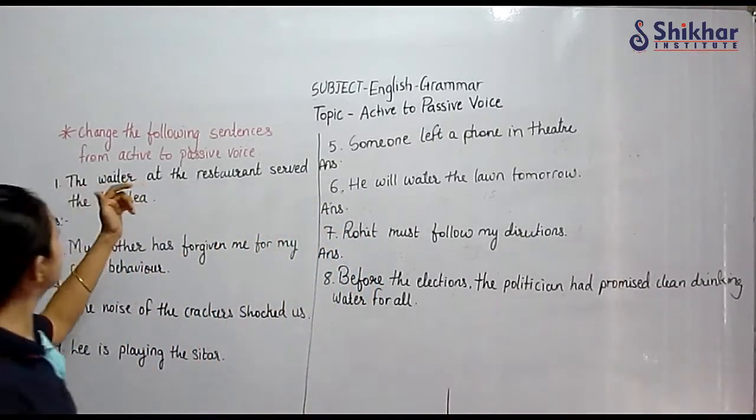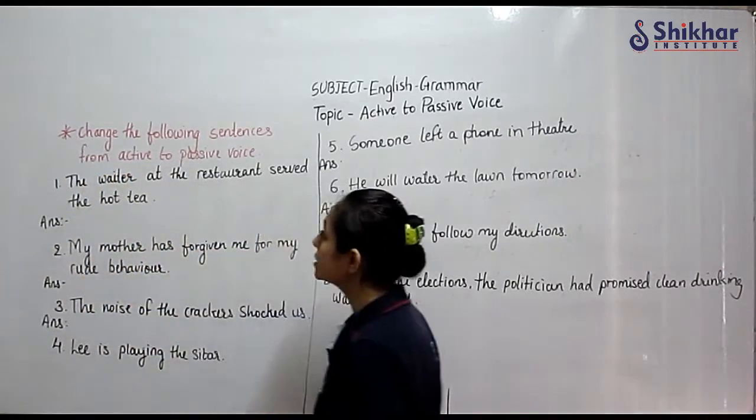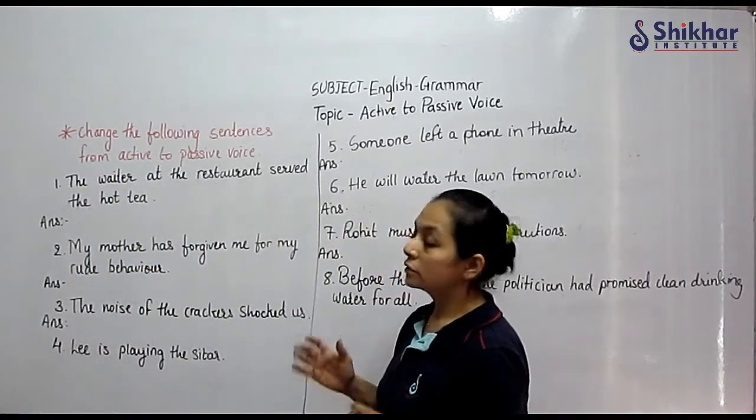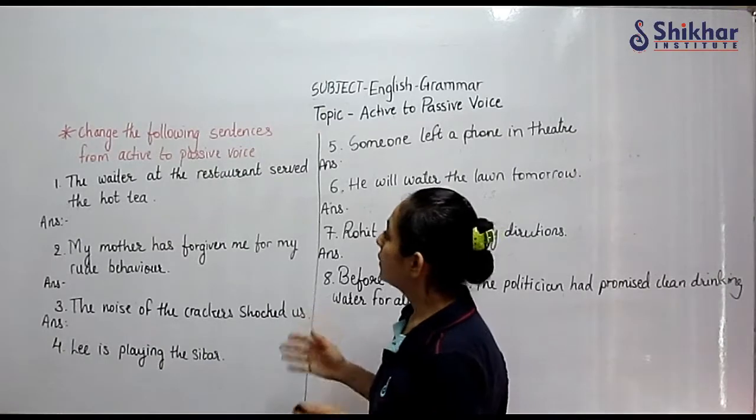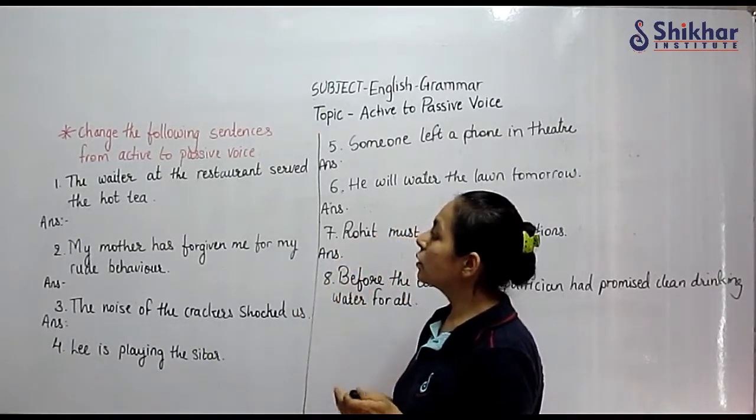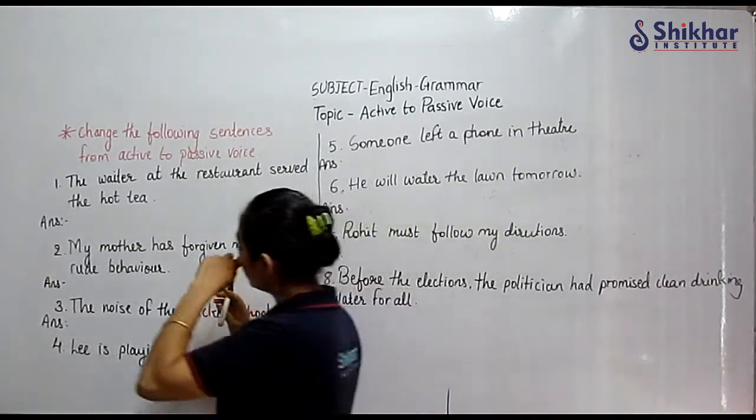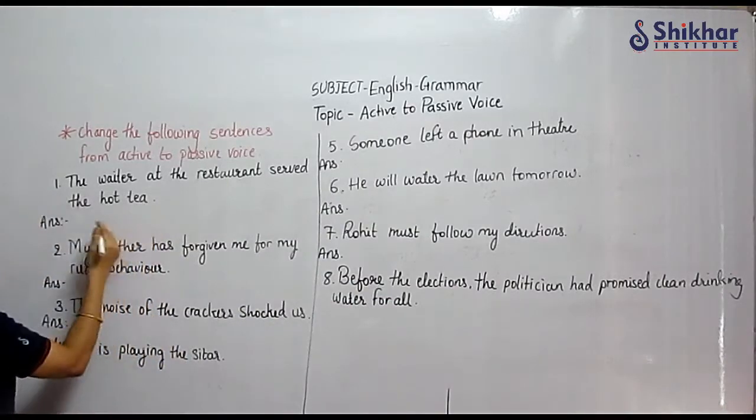Change the following sentences from active to passive voice. The waiter at the restaurant served the hot tea. So the hot tea is the object.